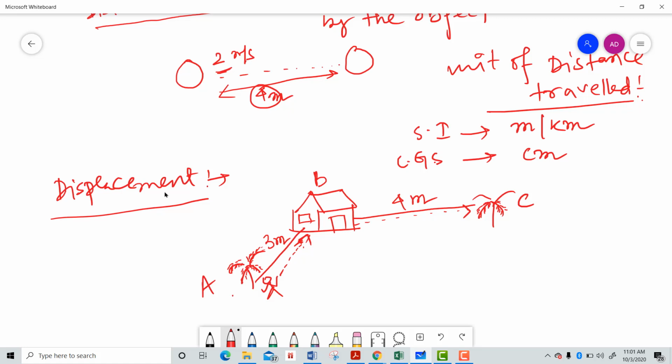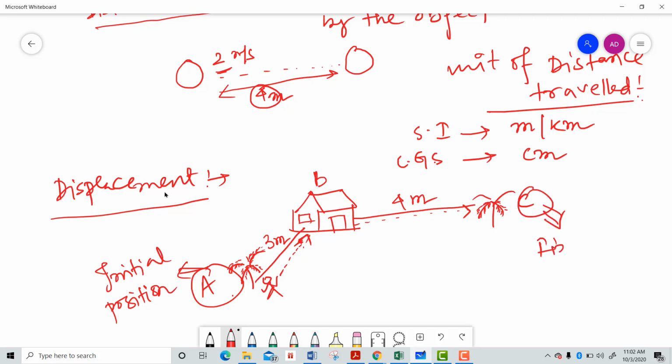So in this case, this is the initial point or initial position, and this is my final position. So there is some minimum distance between the initial position and final position.